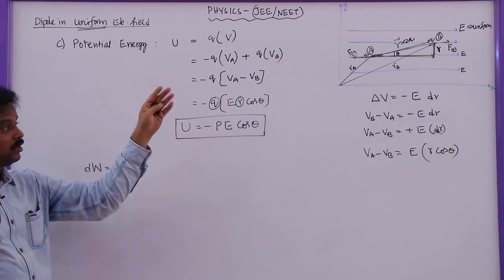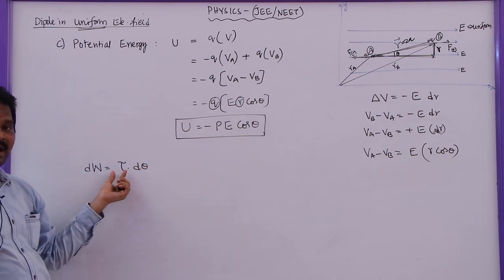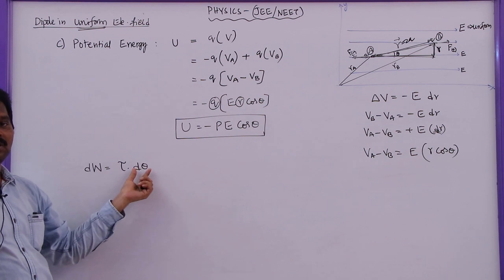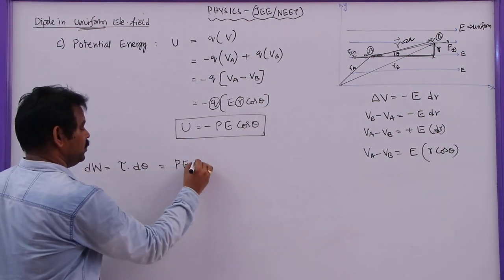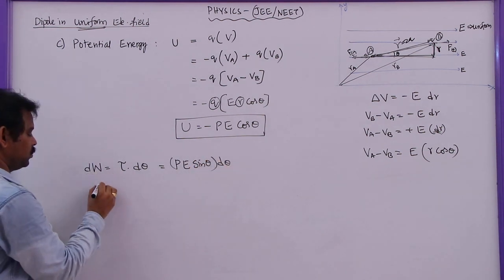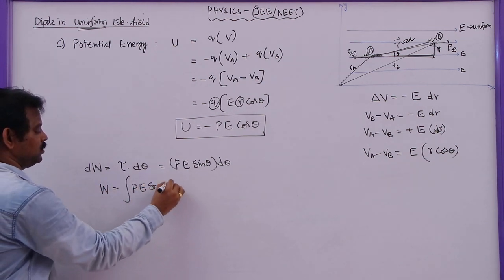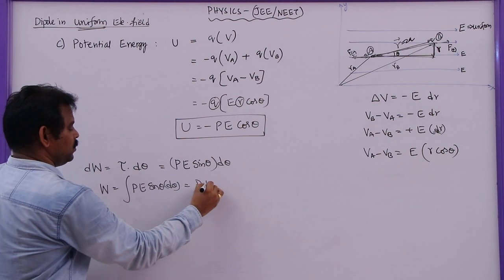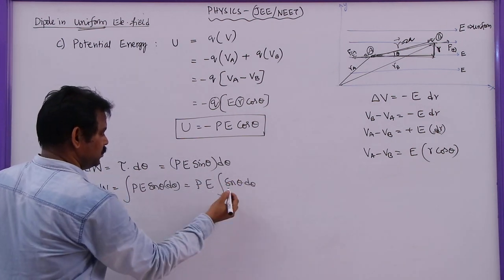But as it is rotating about its center, here we have to write the torque experienced by the dipole into the angular displacement. Here, torque we already derived as PE sin theta, into d theta. So this is a small work done. The total work done is given by the integral of PE sin theta d theta, where PE is constant.